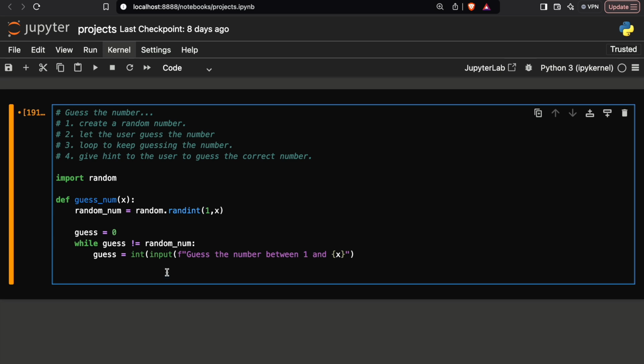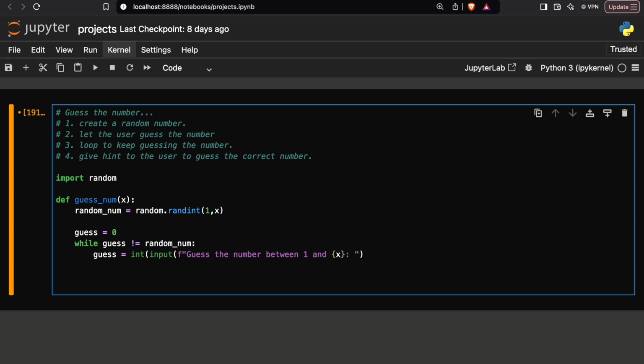All right, so this is a condition, and then we are using input to take the input from the user, and we are using an f string. I hope you know about f strings. Whatever input you give, either a string or a number, it will count as a string. So that's why I am using int to convert the string to an integer. This is where the user will guess the number.